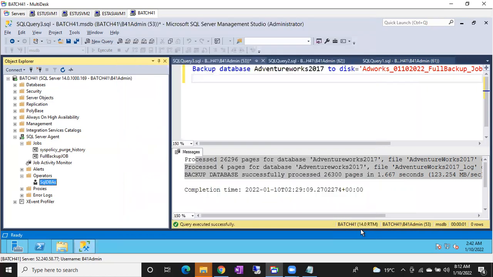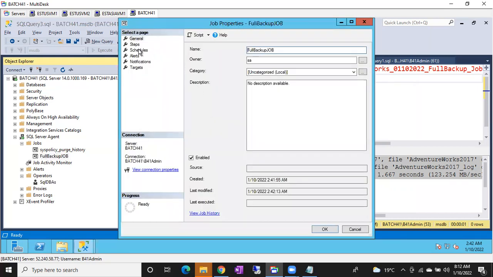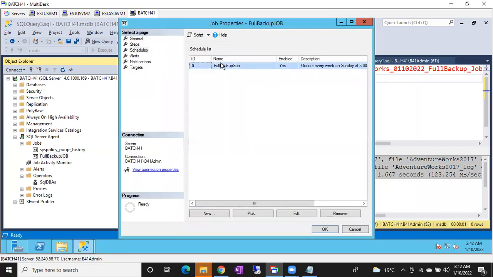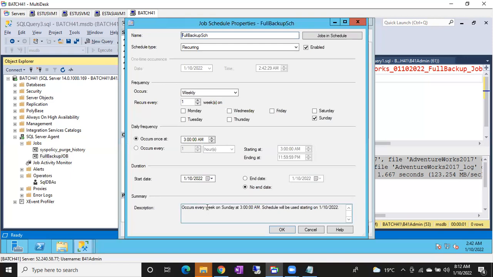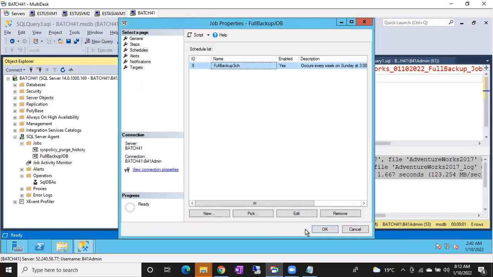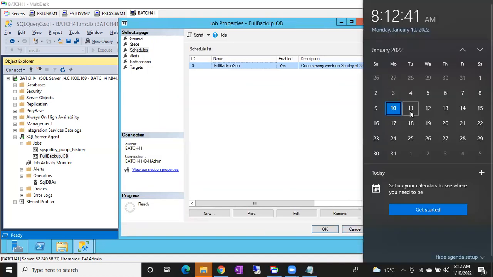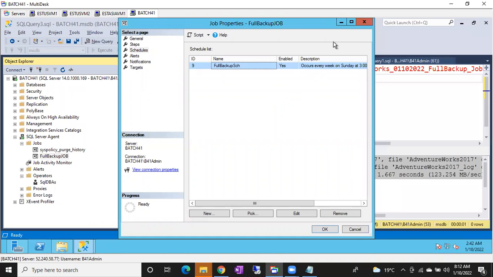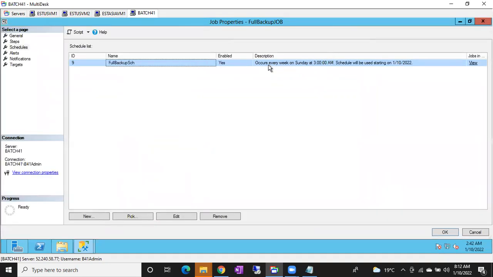Now this job will run by default. At what time will this job run? You can double click and check the schedule also. Schedules, double click on the schedule: occurs every week on Sunday at 3 a.m. So this job will execute next Sunday at 3 a.m. On the 16th it will execute, again on the 23rd, again on the 30th, like every Sunday at 3 a.m., morning 3 a.m. You can see here also, if you expand, occurs every week on Sunday.